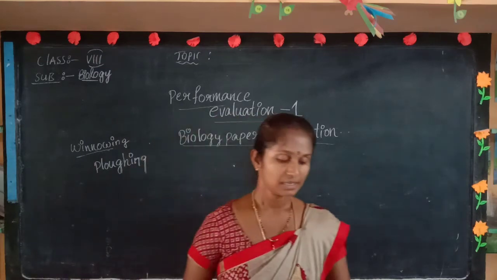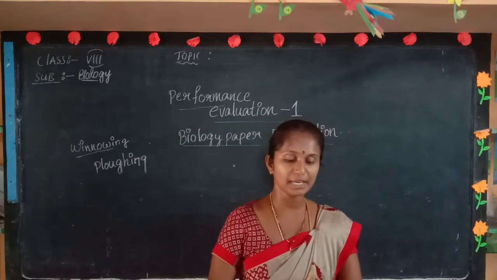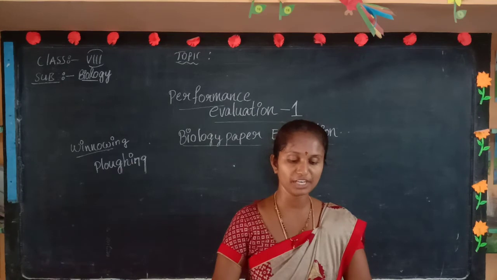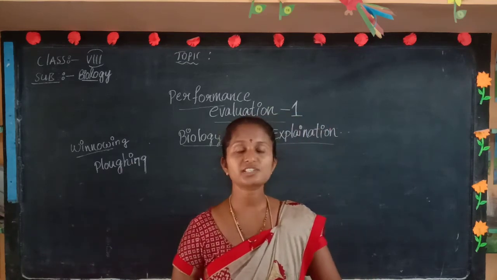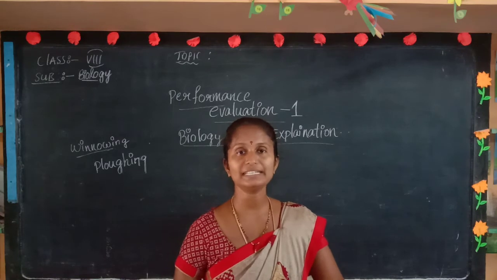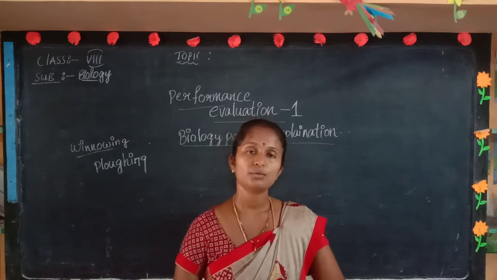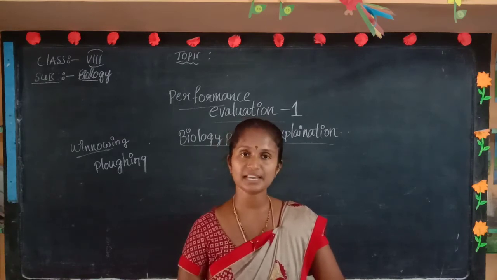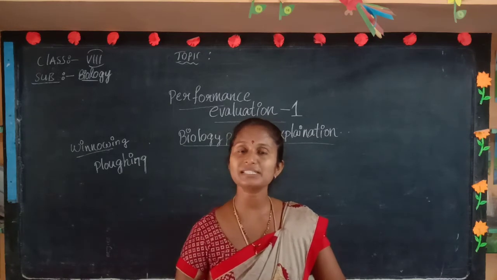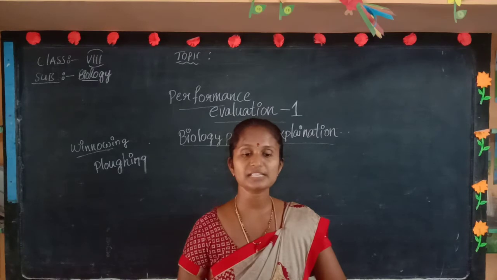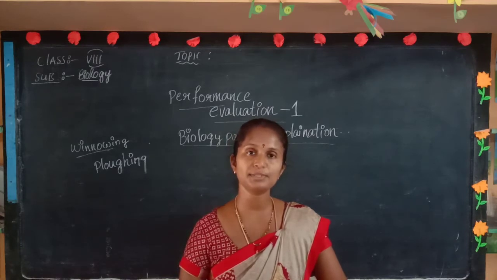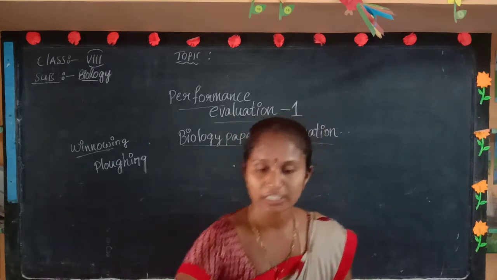And next, B question. What is the name of the undesirable weed that grows among the crop? I asked you the name of undesirable plants. What do you need to write? Not weedicides. An example of an undesirable plant you need to write. And the best examples of these are there in your textbooks.